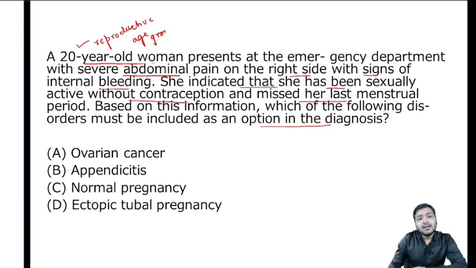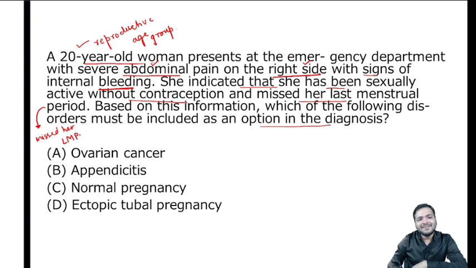Apart from that, the complaints: she's having severe abdominal pain on the right side with signs of internal bleeding. She has been sexually active without contraception and missed her last menstrual period. That again gives you some hint.